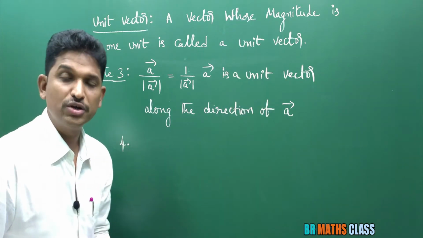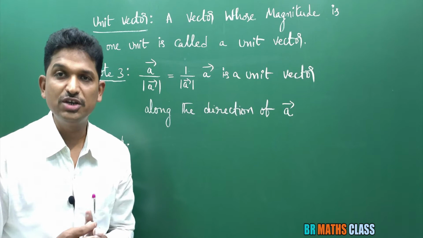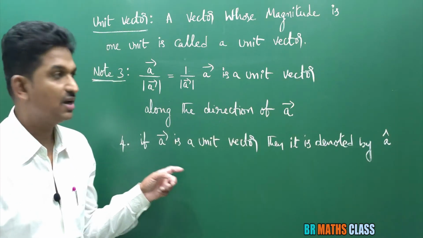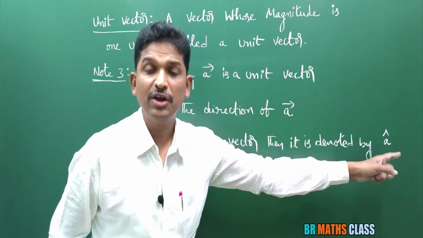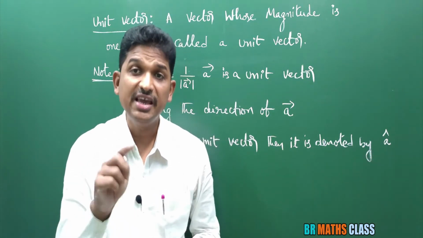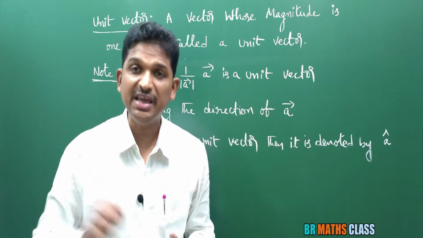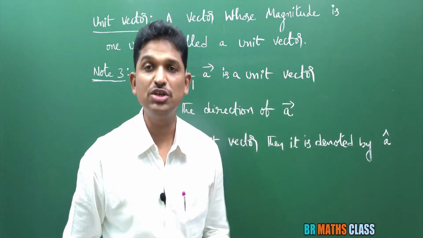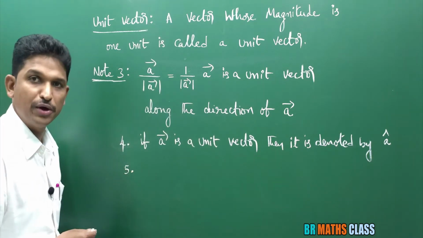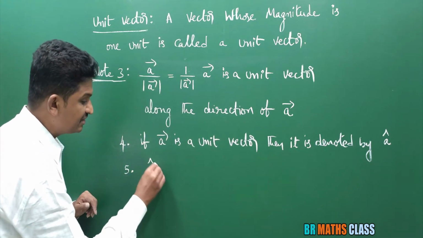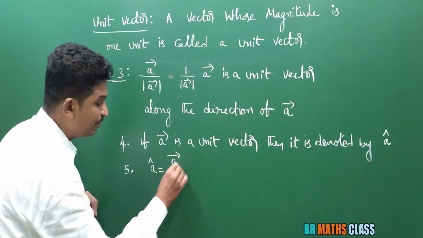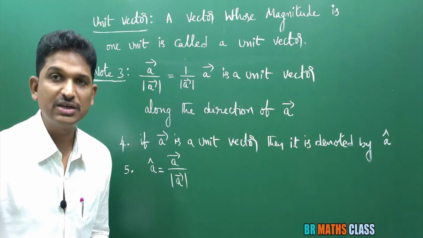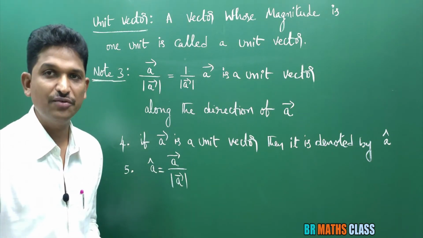The fourth note is, if a bar is a unit vector, then it is denoted by a cap. From now onwards, wherever you see a cap, it means it is a unit vector. So b cap, whenever you see this cap symbol, it tells that it is a unit vector. And I'll give another note point also here. Suppose a cap is there. A cap can be written as a bar divided by magnitude of a bar. A bar divided by magnitude of a bar is what? It is the unit vector along the direction of a bar.